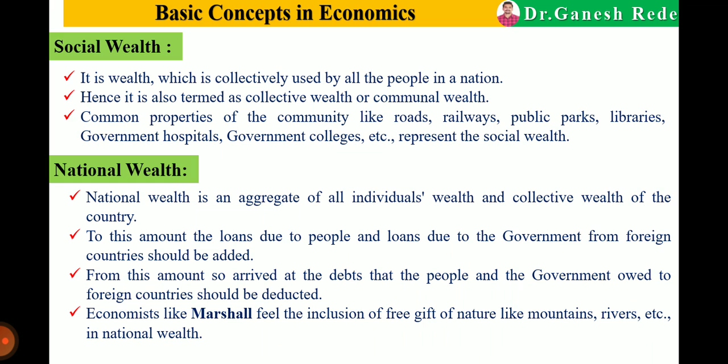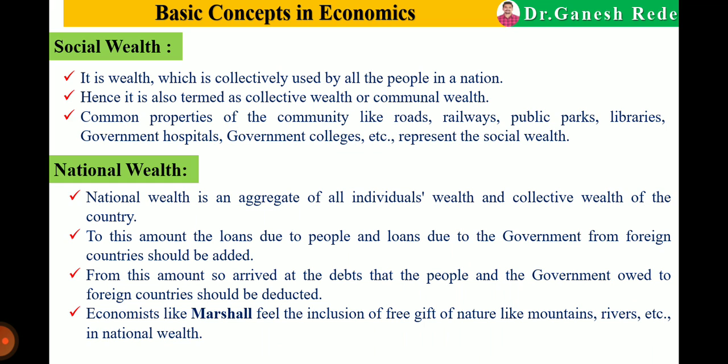Another common example of social wealth is wealth which is man-made and utilized by the society. Example, water dams. Most of the time they ask a question on the water dam, like: a water dam is which type of wealth? Don't get confused between social wealth and national wealth. National wealth means wealth which is the free gift of nature and which belongs to that particular nation. And social wealth means wealth which is man-made and which is utilized by the community or society.